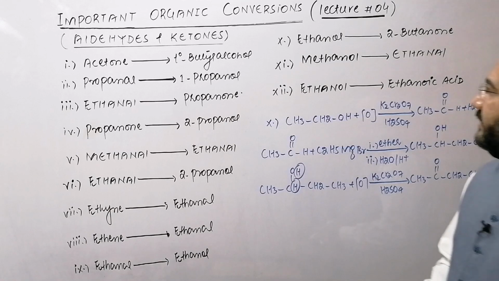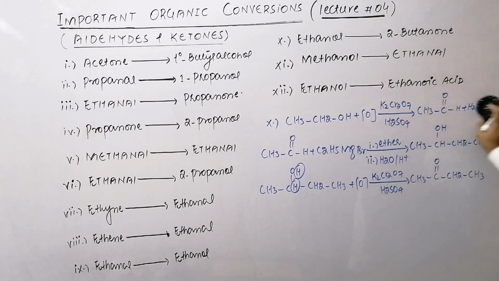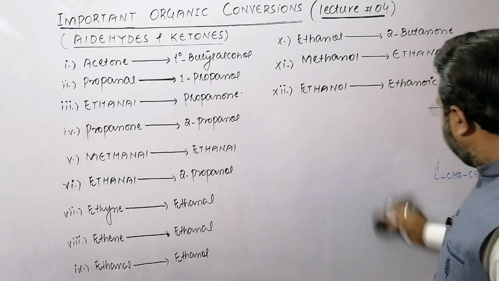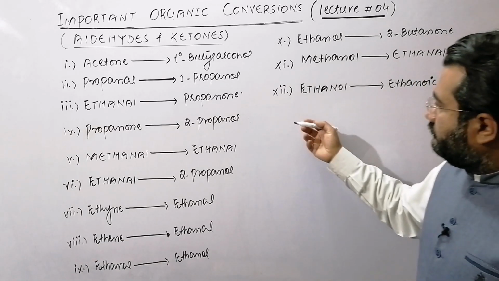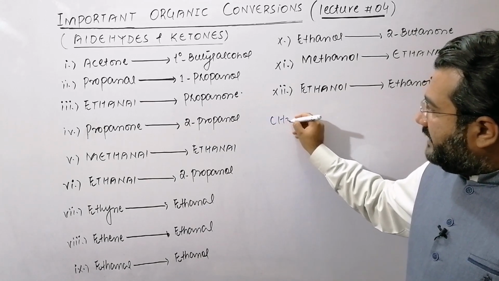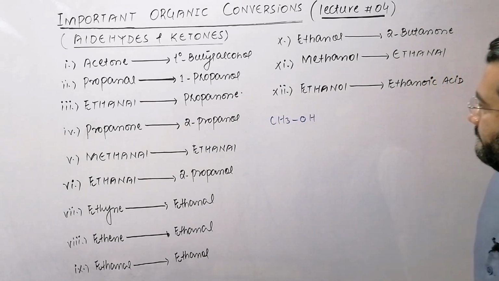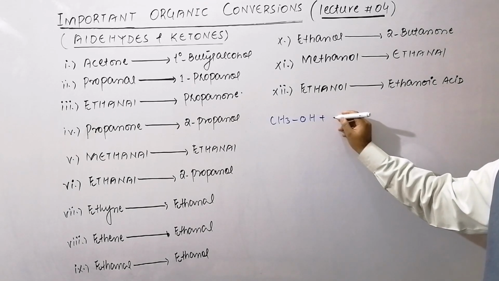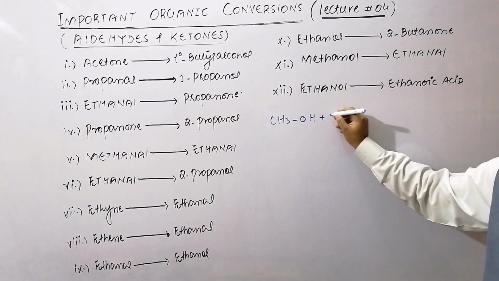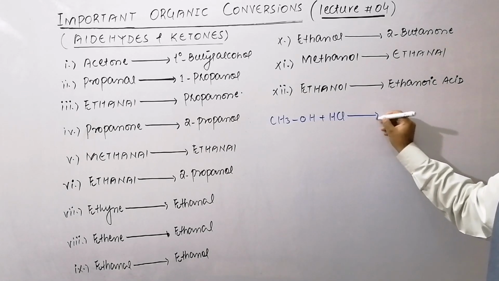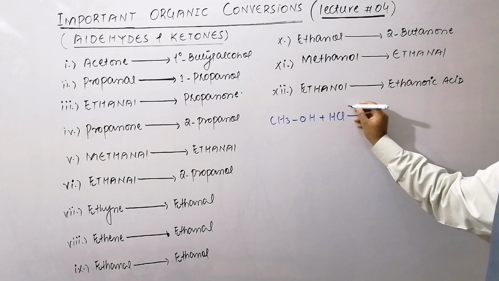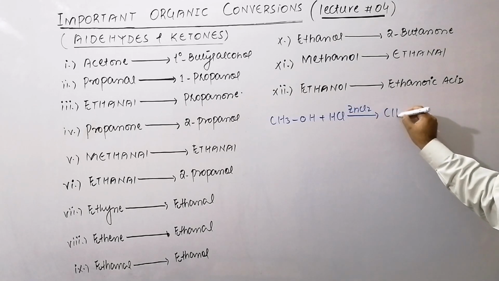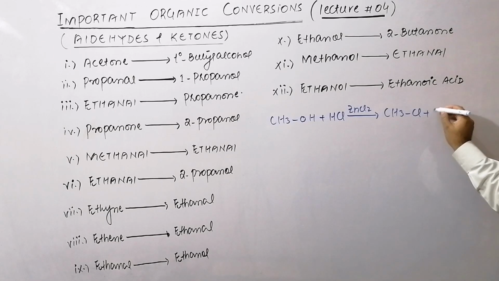So in this way you can convert ethanol to 2-butanone. Now how can you convert methanol to ethanal? Methanol is made to react with HCl in the presence of zinc chloride, that will form methyl chloride and water.